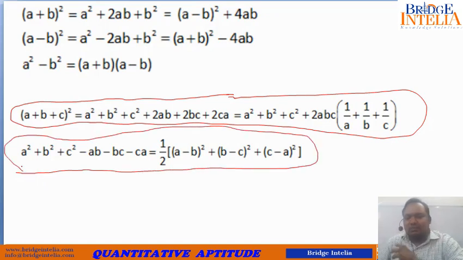So I would insist that you pause and first learn these formulas by heart before moving any further, because algebra is all about learning these formulas and applying them whenever and wherever necessary. Unless you have good recollection of these formulas, there is no point in moving any further. I hope you will remember all these formulas, and only then will you proceed. I hope you must have learned this formula. Now let's proceed further to understand how and when to apply it.